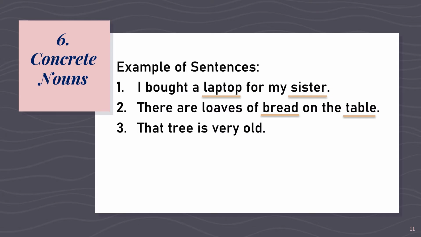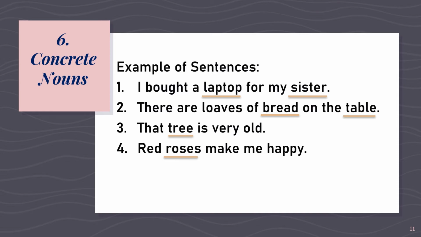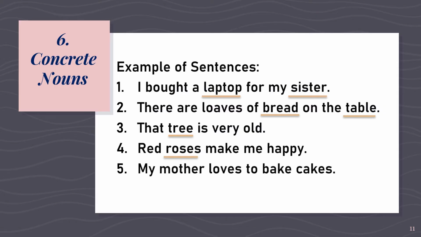Third example, that tree is very old. How many concrete nouns do you see in the sentence? Correct, we only have one, and that is, of course, tree. Fourth example, red roses make me happy. How many concrete nouns do you see? All right, we only have one, and that is roses. The last sentence, my mother loves to bake cakes. How many concrete nouns do you see in the sentence?